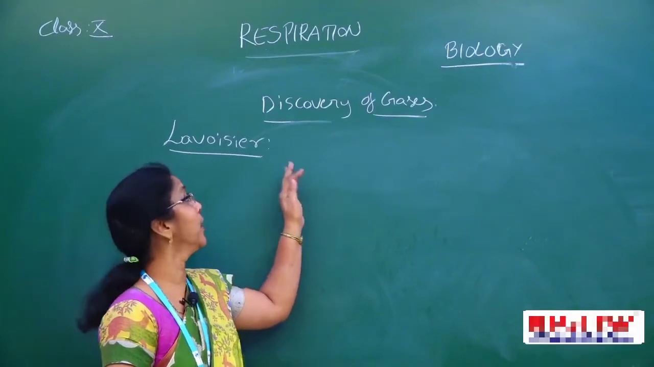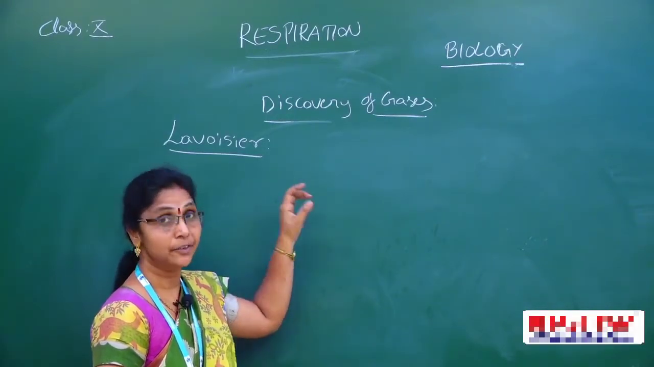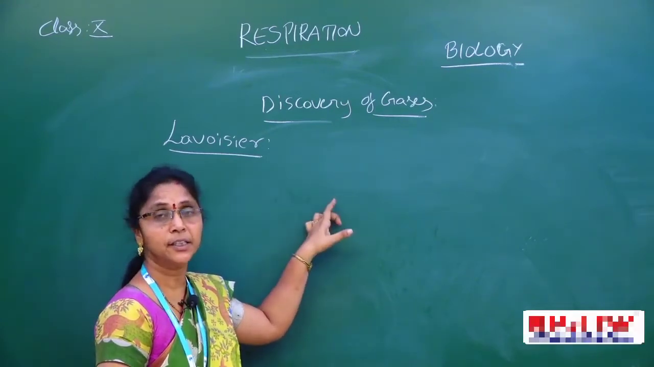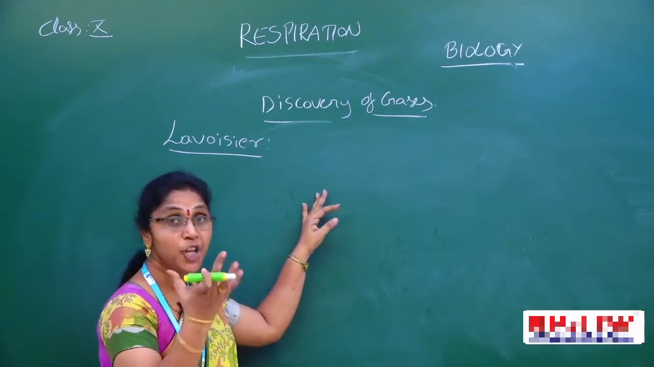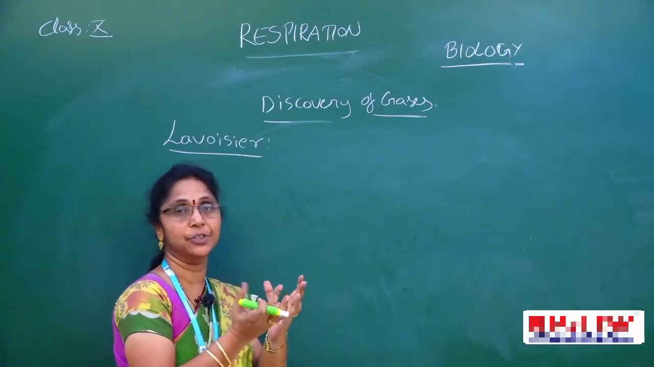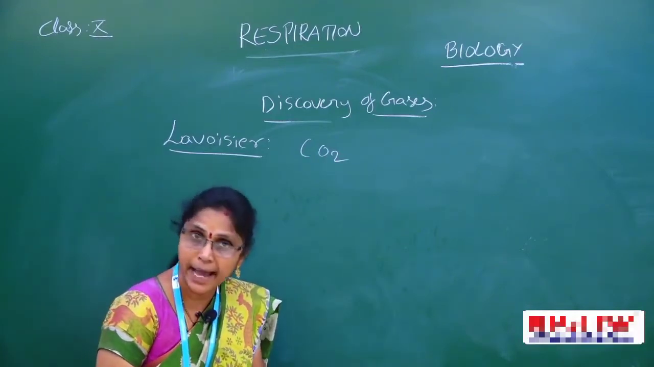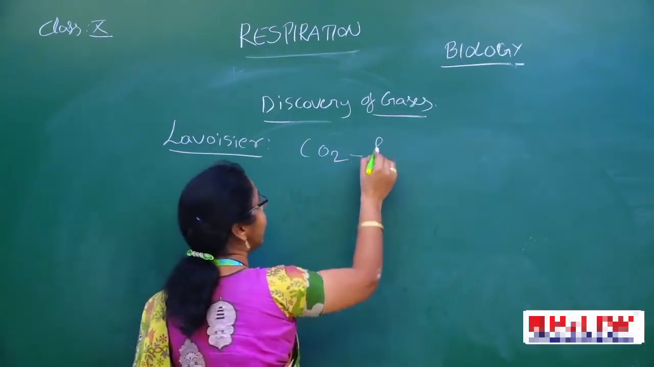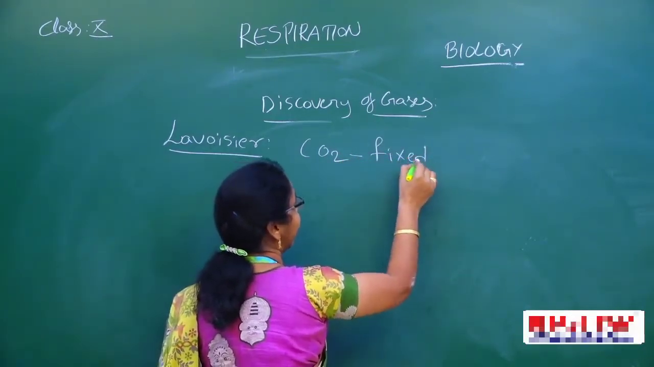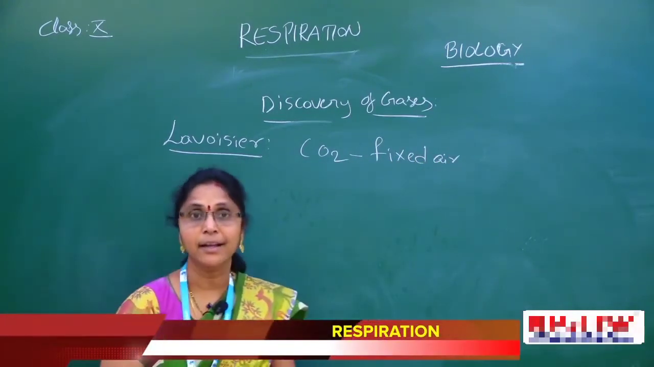Lavoisier conducted several experiments. Already we discussed that he took charcoal in a bell jar or water trough, heated it, and the gas released was carbon dioxide. What did he call carbon dioxide? Fixed air. Carbon dioxide is nothing but fixed air.